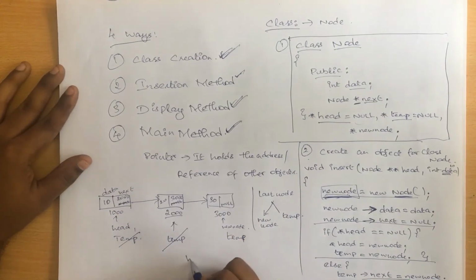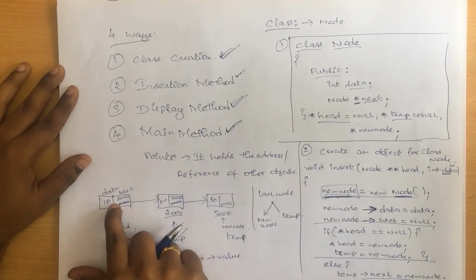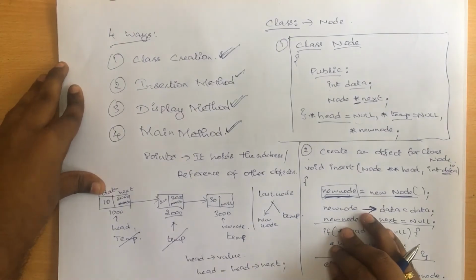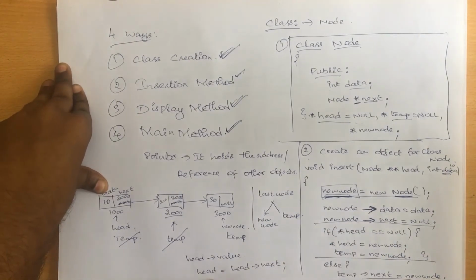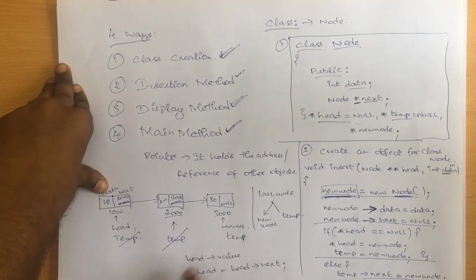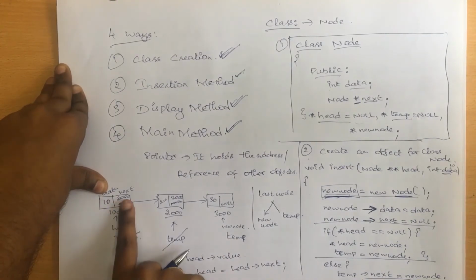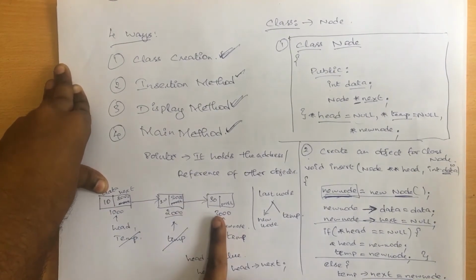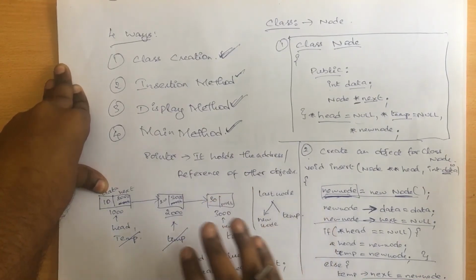First I'll be starting with head of value. So head of value shows the value at 1000, that is 10. After that I need to modify head as head of next. If you modify head as head of next, in this case head, which at first holds 1000, will now be pointing towards 1000's next, that is 2000. So head will now be pointing towards your second node, and again I'll display my head of data and modify head with head of next. Next time it will point towards the third node, and when it reaches null, I'll stop the entire execution.